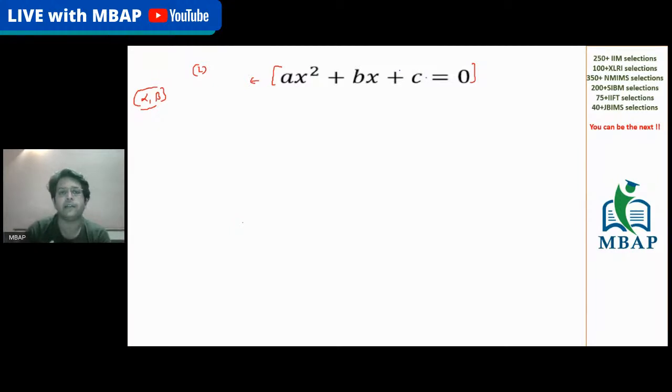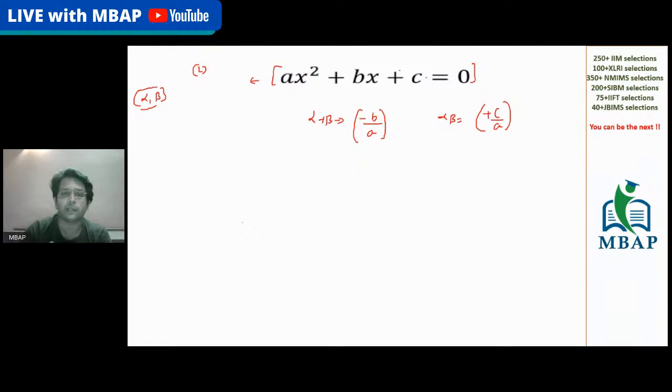We also understand if ax square plus bx plus c is equal to 0, then the sum of the roots, which is alpha plus beta, is given by the value of minus b by a, and the product of the roots, which is alpha into beta, is given by plus c by a. I hope people who are live with me can recall something what you have studied in your school, which is sum of the roots and the product of the roots. We'll just change the definition the way we have learned, and we'll be able to understand the higher order quadratic equation also at the same time.